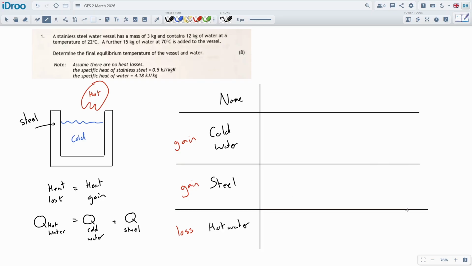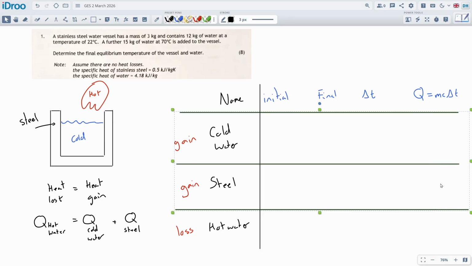Okay, we're going to make this big rickety table. It's not the best, but it'll do. And we're going to start this off with the initial conditions, the final conditions, the delta T, which is really important in this case, and then the Q, m c delta T. Like I said, I'm keeping it this way because this is how I've done all my notes so far, and I think I might have developed a slightly cleaner method for this, but whatever, this will work.